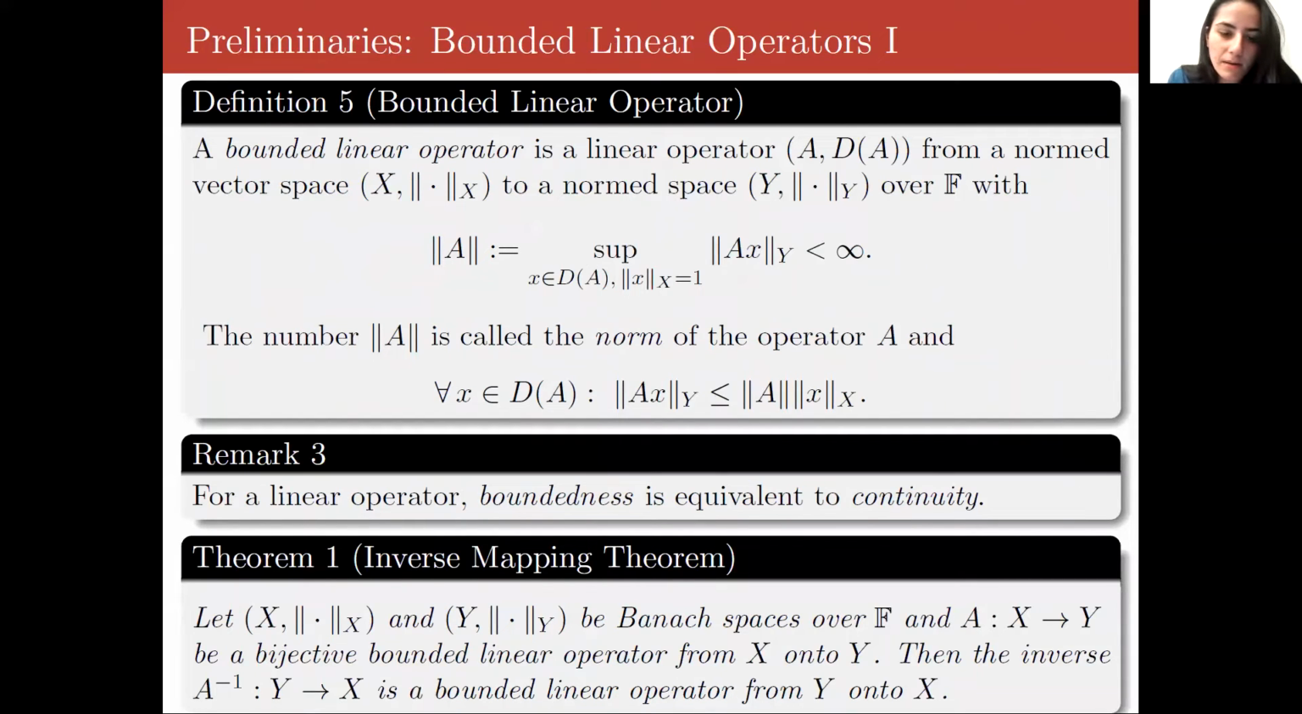And then a bounded linear operator is a linear operator from one normed vector space to another over F, for which the supremum is less than infinity. And then the number you see here is called the norm of the operator A, for which the following holds. And then as a remark, we have that the boundedness in the context of linear operators is equivalent to continuity, even to Lipschitz continuity.